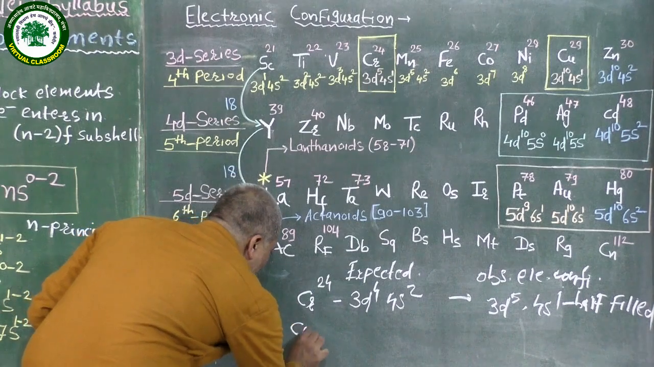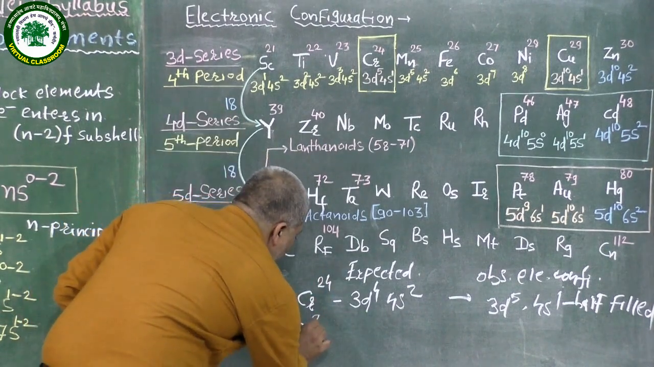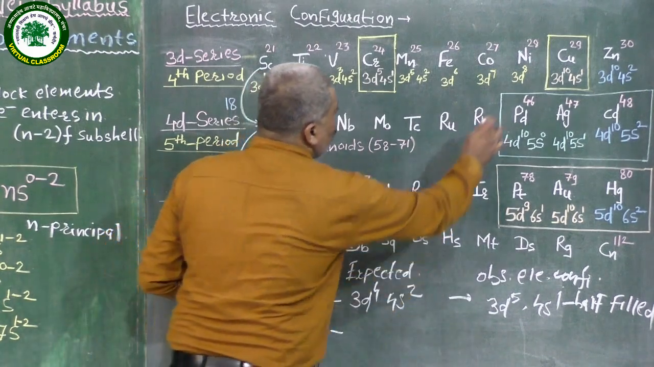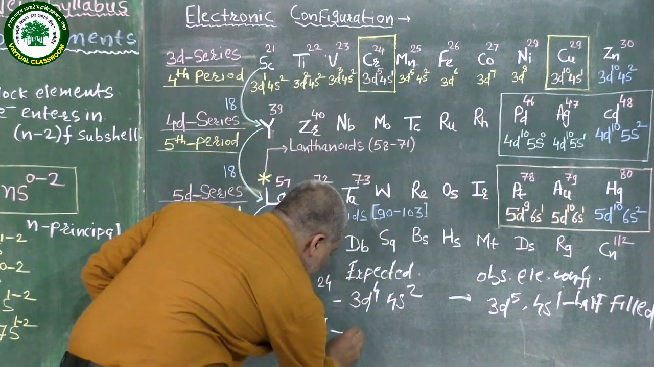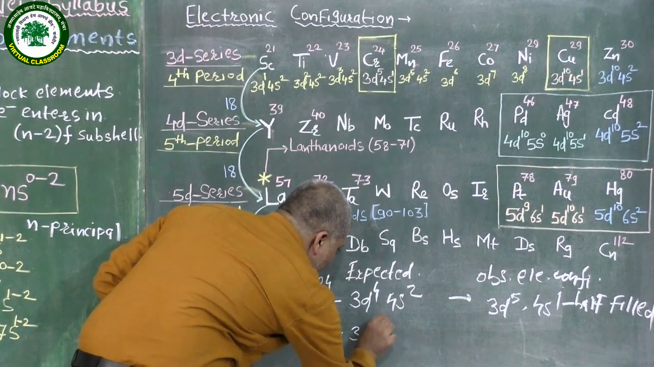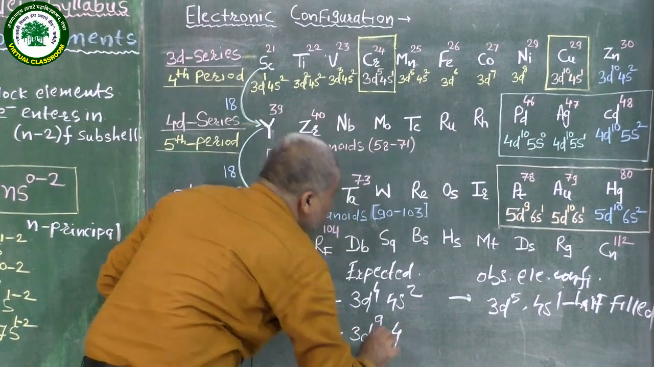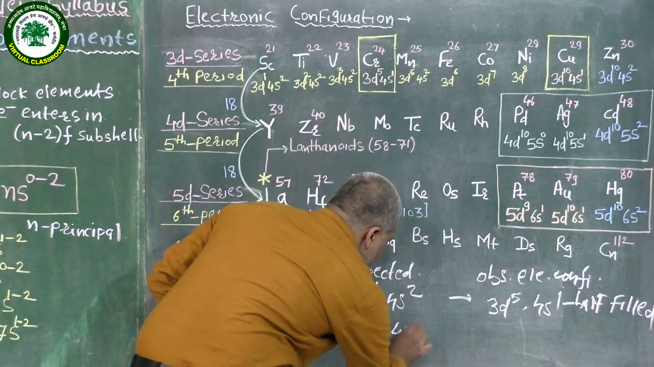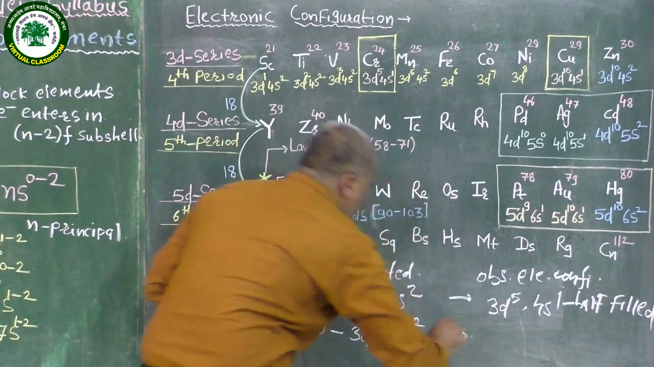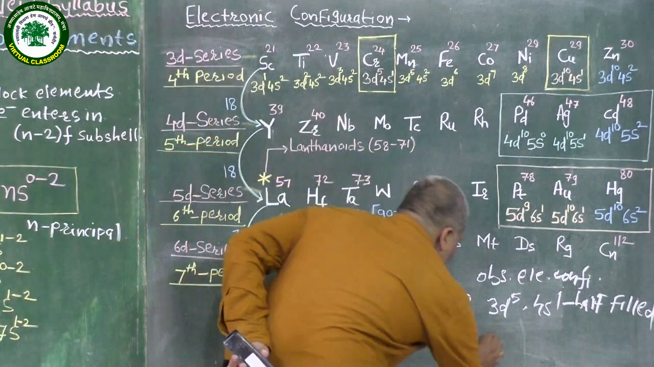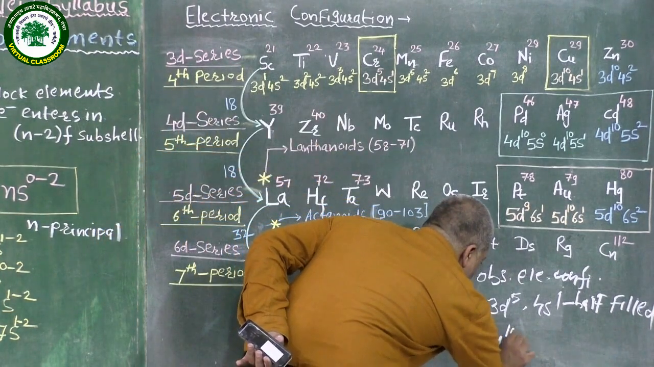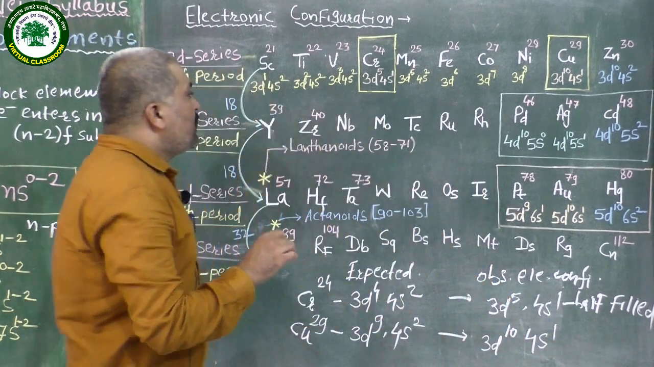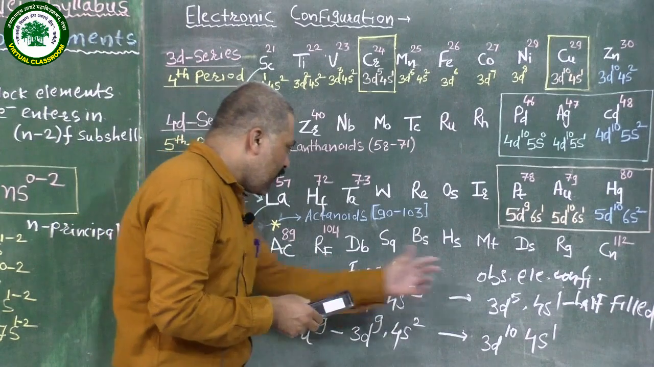The same case takes place in copper. Copper has atomic number 29. The expected electronic configuration is what? After 3d8 it is expected to be 3d9 and 4s2. But the observed electronic configuration is what? 3d10 4s1.